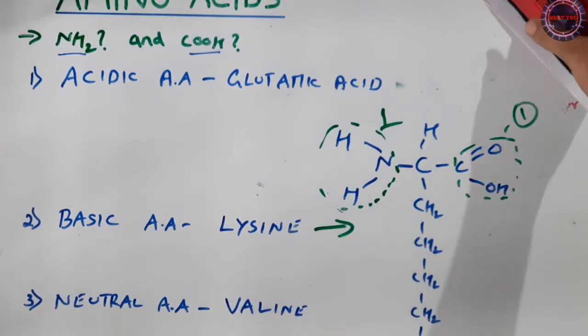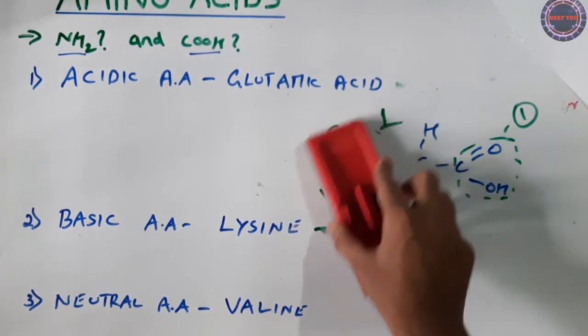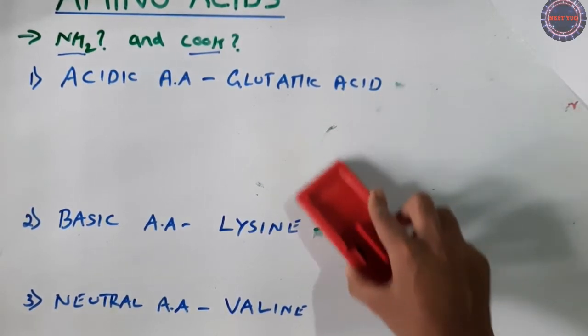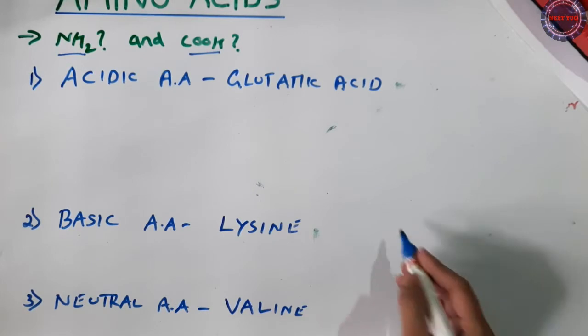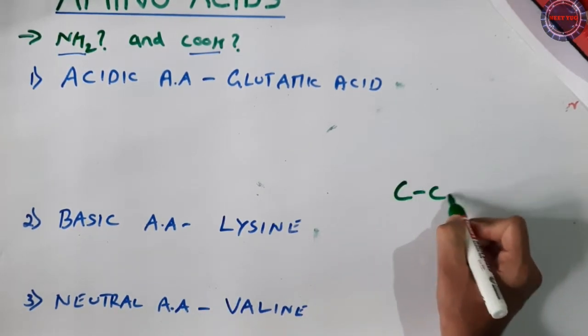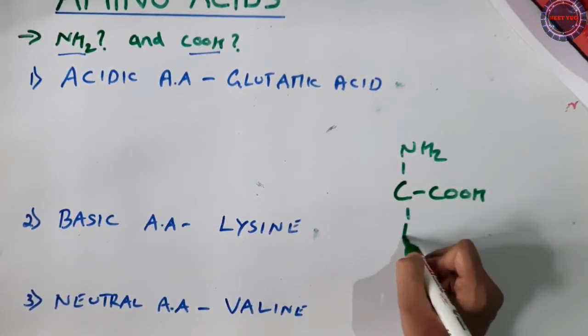We go to the next one, the neutral amino acid. What is the meaning of neutral here? The number of amino groups should be equal to the number of carboxyl groups. That's it. That makes the amino acid neutral. So for example, if we take this structure, we go with the green color actually. A simple structure. So we put the basic structure.